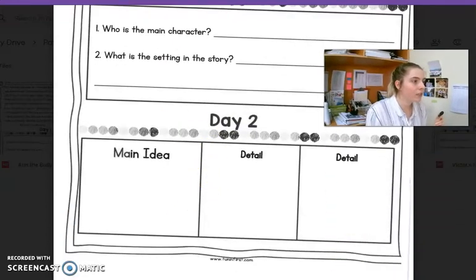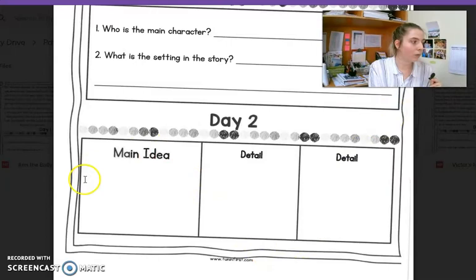And then here you'll see, I want you to tell me the main idea of the story. What is the main idea in the story? What is the main thing that the story is about? And then 2 other details that you remember from the story, I want you to write in here.